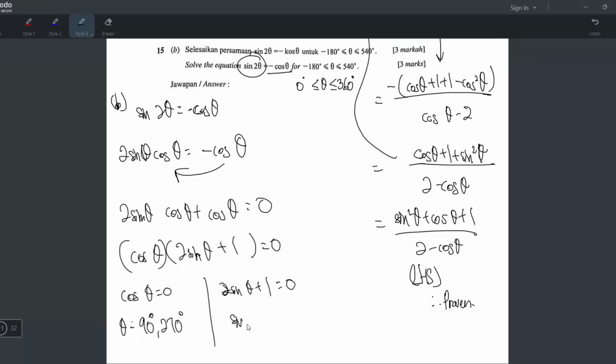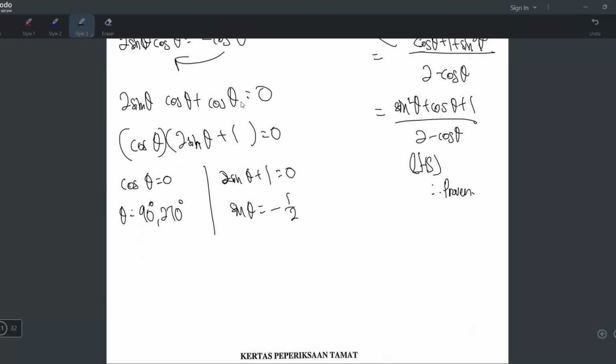But this one is normal case. Yeah, sin theta equals -1/2. This one is normal case. So for normal case, you will get the reference angle. This one can use calculator. Just tekan shift sin 1/2. Don't tekan the negative. So shift sin 1/2, you get 30 degrees. But that's not the answer. That's just the reference angle. To get the theta, you have to check quadrant, add sugar to coffee, sine negative, quadrant 3 and quadrant 4.